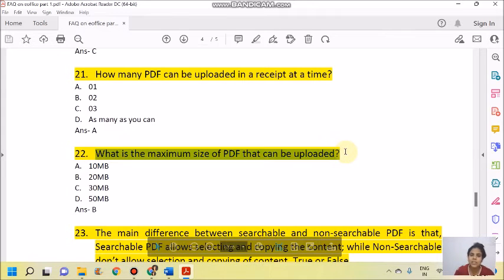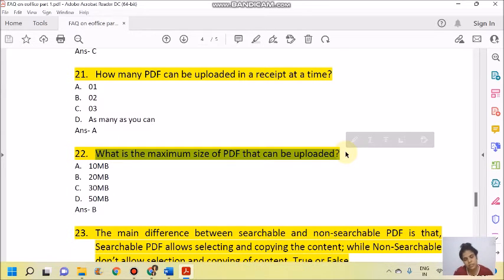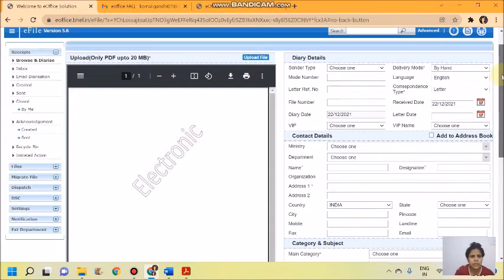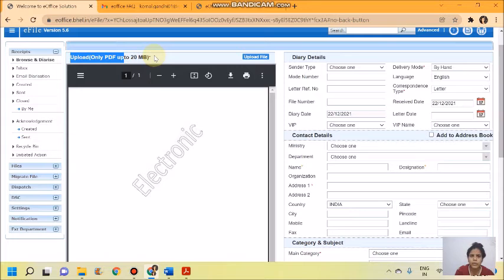Next question, question number 22. What is the maximum size of PDF that can be uploaded? Yes, the correct answer is 20 MB. You cannot upload a document more than 20 MB. You can see it is written here also, upload only PDF up to 20 MB. More than 20 MB, it will not be uploaded. It will show you an error.